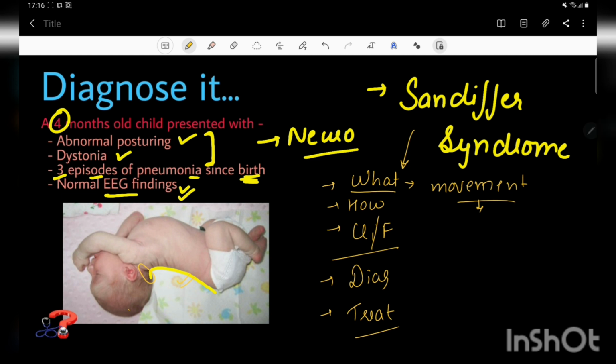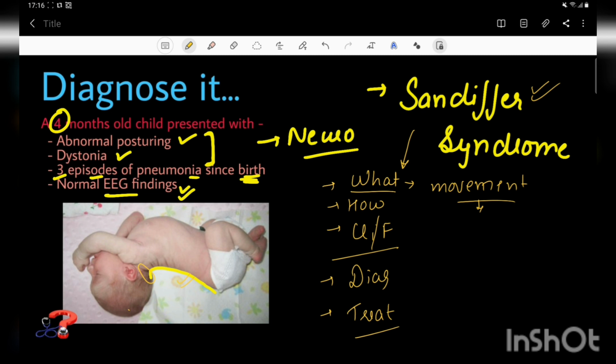But due to this specific posturing, the parents of the child think that it is a neurological problem and they take the child to a neurologist, who usually, not all the time, can misdiagnose this condition. Most children with Sandifer syndrome are misdiagnosed as having some kind of neurological problem like an epilepsy syndrome, and they are also treated with medicines for these epilepsy syndromes.